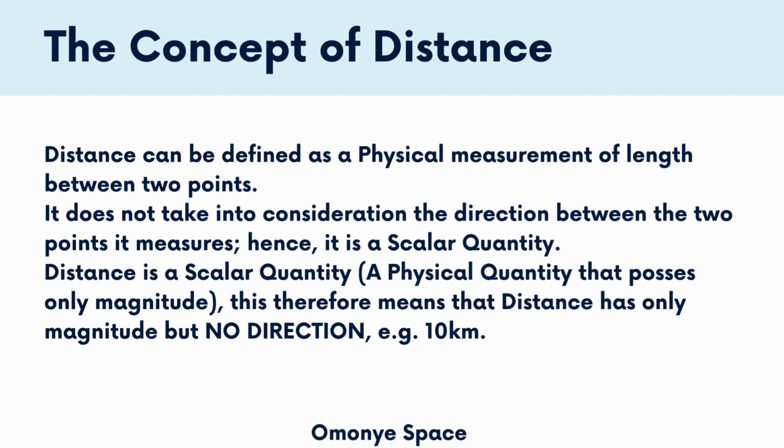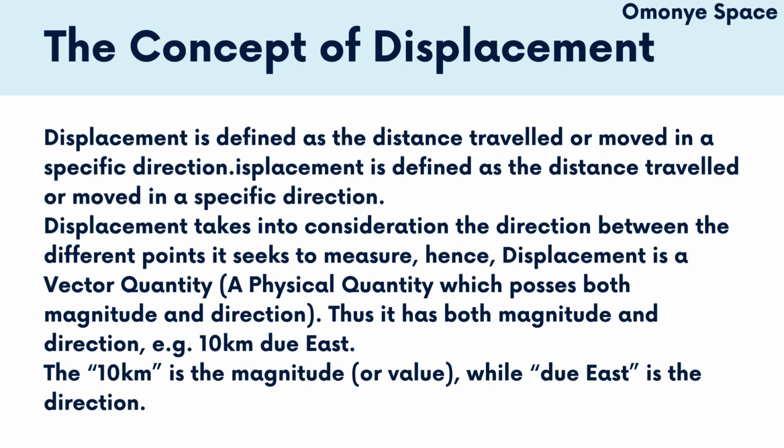That means these 2 points, point A, point B, distance does not take note of what direction these 2 points are. As a result, we call it a scalar quantity. Distance is a scalar quantity. That is a physical quantity that possesses only magnitude. This therefore means that distance has only magnitude but no direction. For example, 10 kilometers.